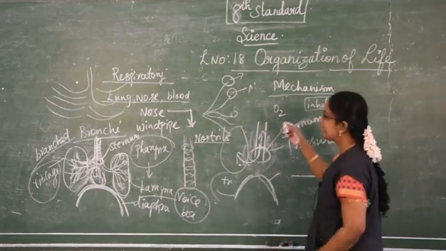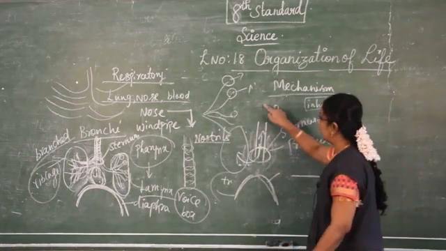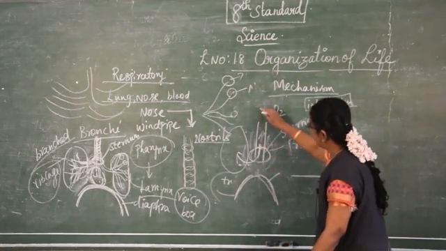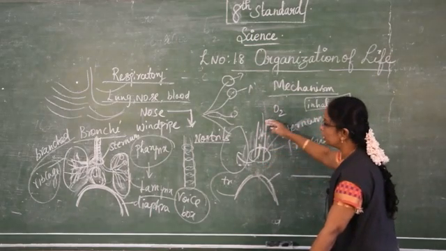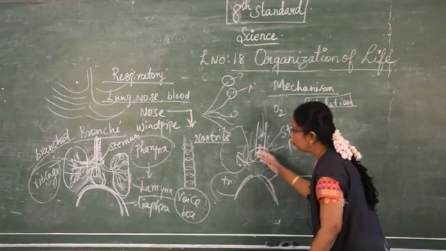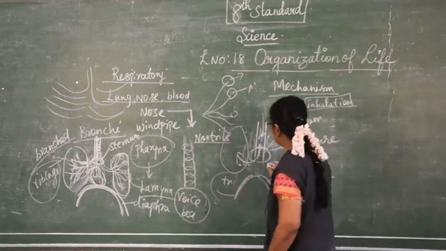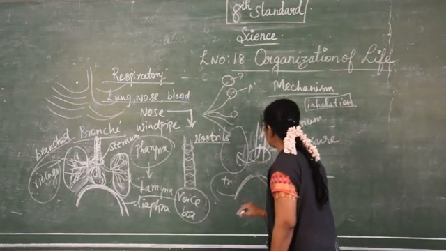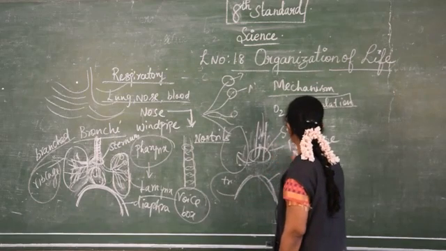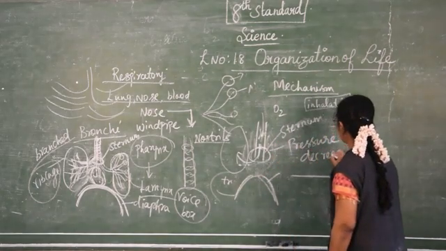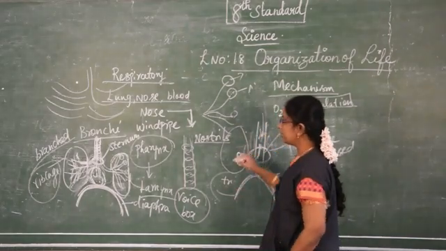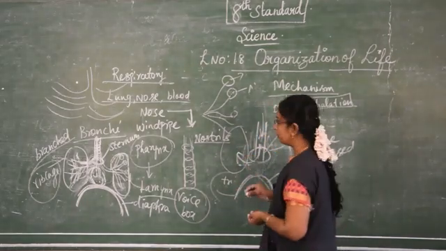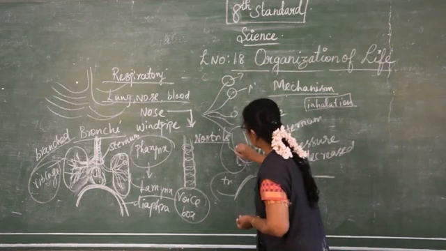So during inspiration, what is happening? The air enters. When the air enters inside, the sternum is pushed up and the diaphragm is pulled down. Then the space increases and the pressure is decreased. So automatically the air moves into the lungs. Here the exchange of gases takes place. What will happen? The air is with oxygen.